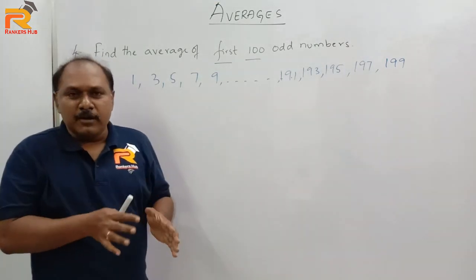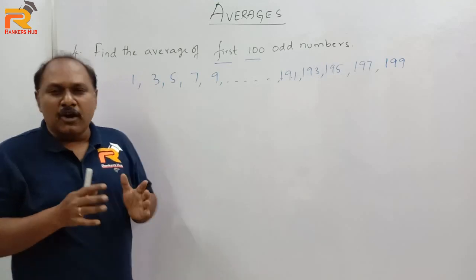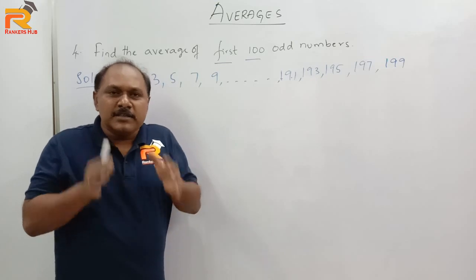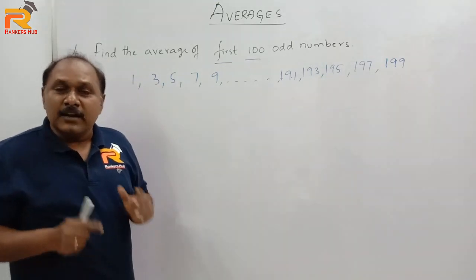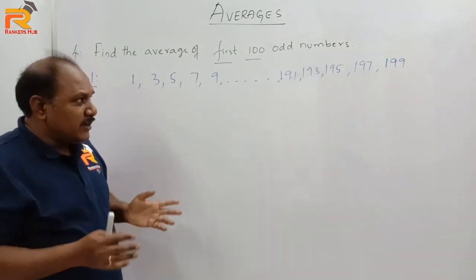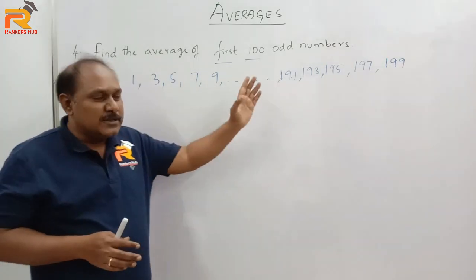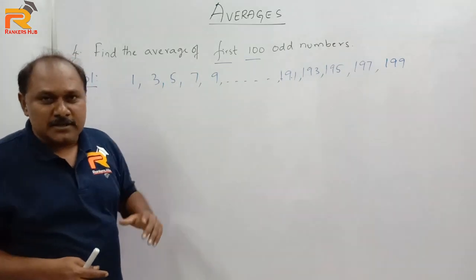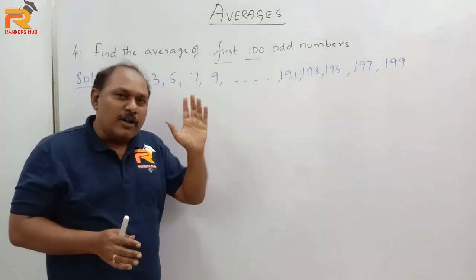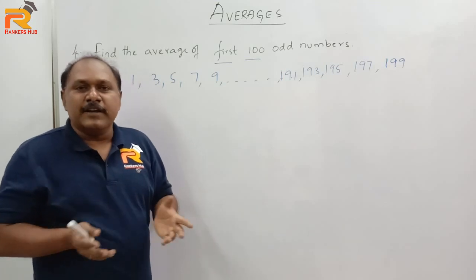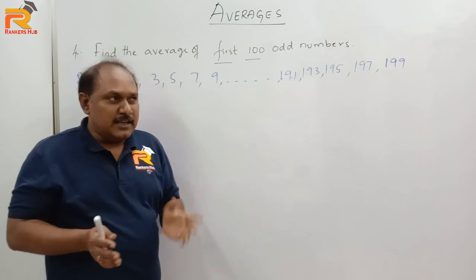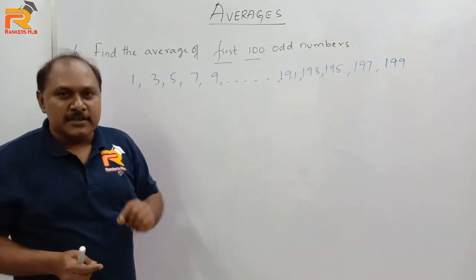Of course, the formula to find the sum of first n odd numbers is n square. Suppose I don't know that formula, but still I have to answer this question, that too in 5 seconds. How to answer this? But many students start adding all these numbers, 1 plus 3 plus 5. But is it possible to add all these numbers and answer the question? Definitely no. It will take a lot of time. So how to answer this question in 5 seconds? ఈ క్వశ్చన్ని 5 సెకండ్లో ఎట్లా ఆన్సర్ చేయొచ్చు?